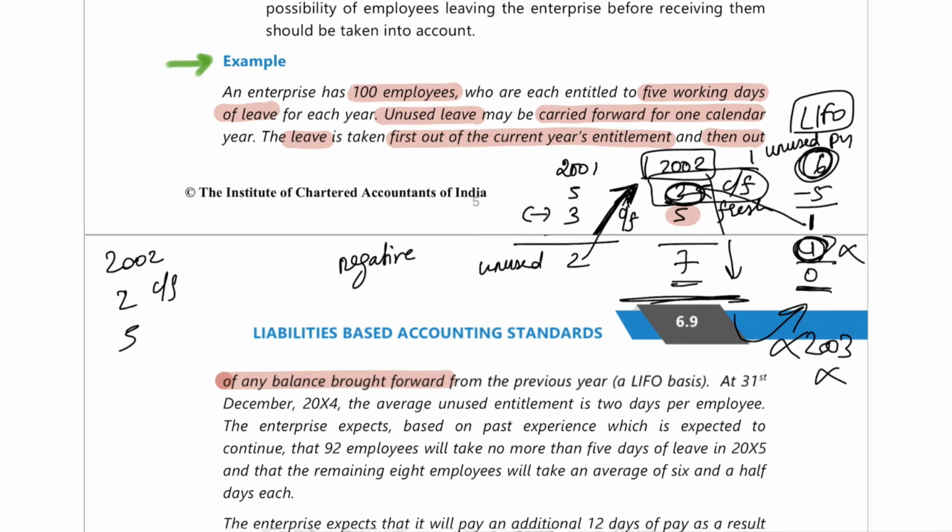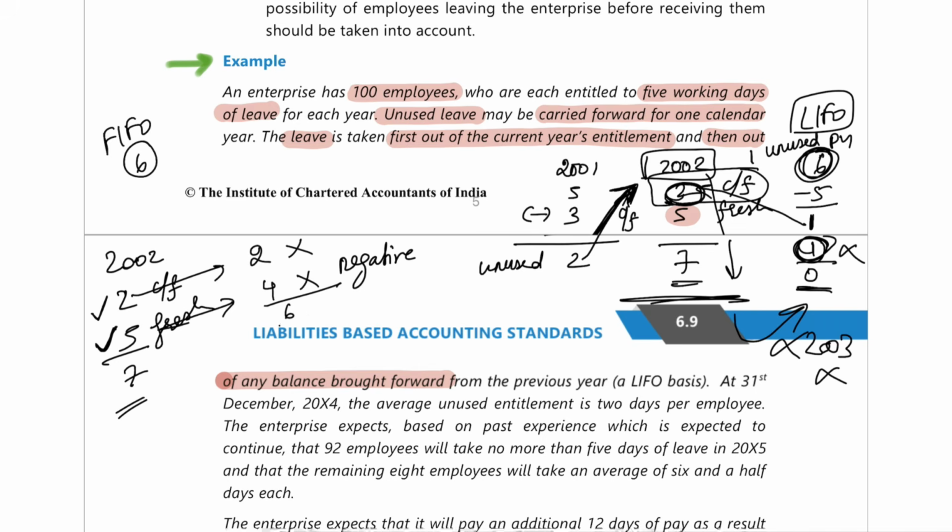Two was a carry forward leave and 5 was a fresh leave, and there was a total 7-day leave balance. The company said we'll use the FIFO method. That means the previous year balance will be set off first, and then the current year balance. If the employee took 6 days of leave, first the 2 days of balance will get over, then from the 5 days, 4 more days will get over, and like that 6 days of balance will come.